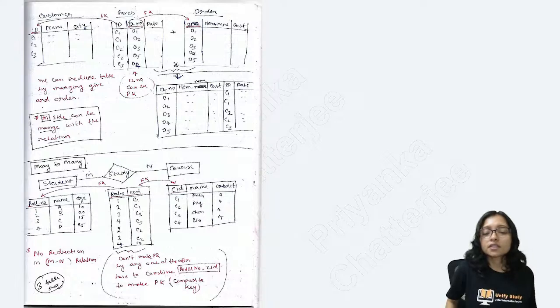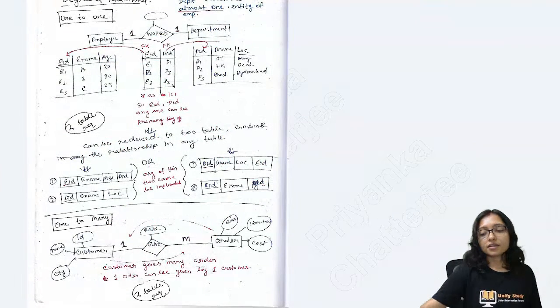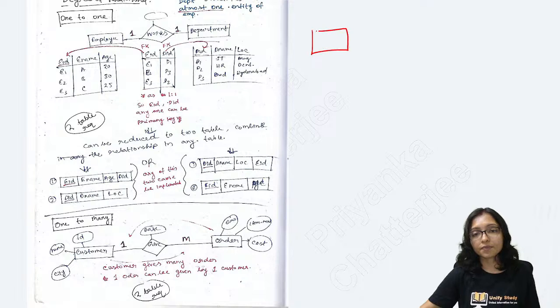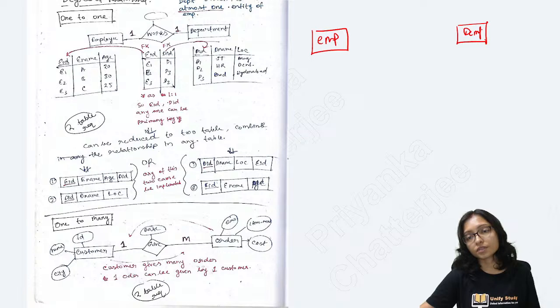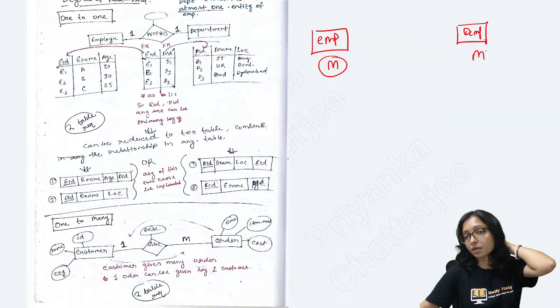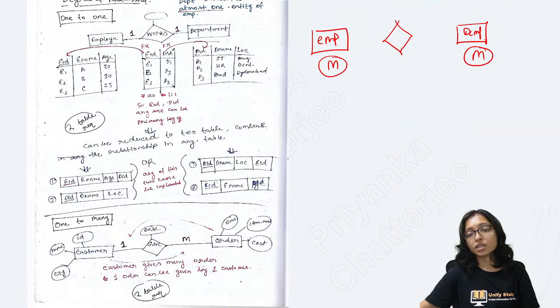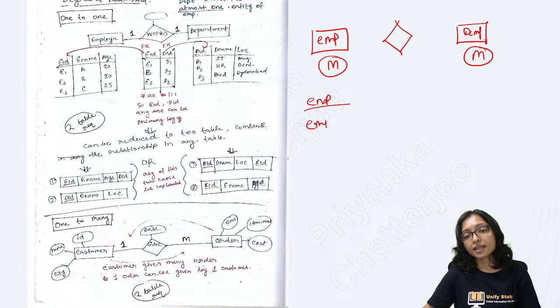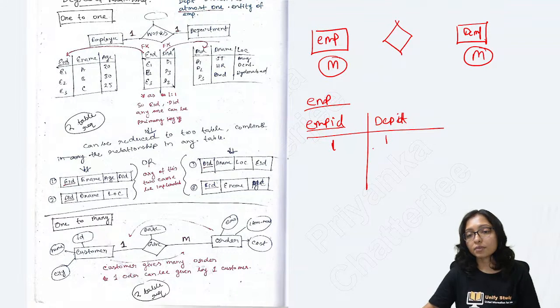Ma'am, why? You can ask me why. Because just think of an example, employee and department. Many employees can work in one department, and a department can have many employees. Now, in the employee table, can I add the employee ID and here the department ID, like employee 1 is working in department 1, 2, 3 like that?